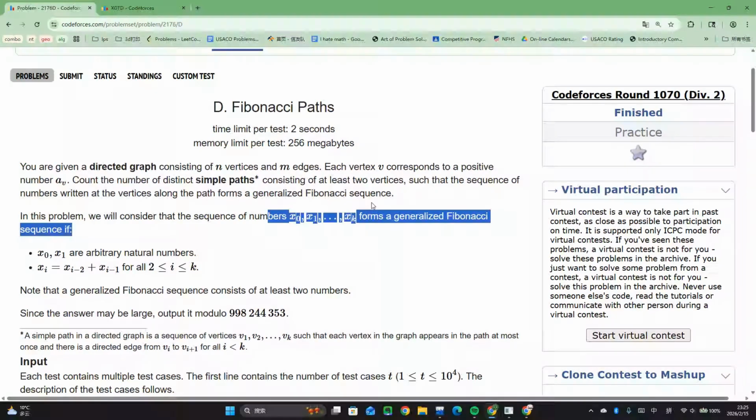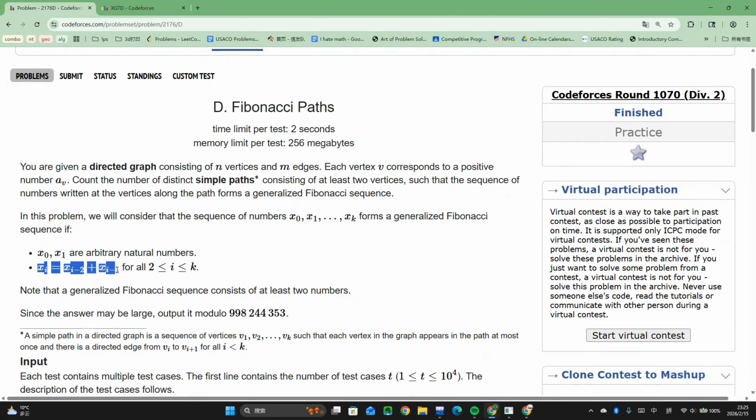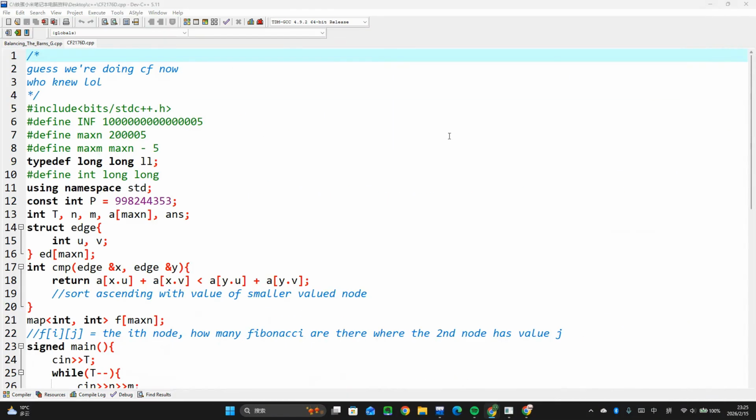That's my initial idea. But then, of course, I had to look at the solution, and the solution told me that we can actually just sort by the sum of the two nodes, because notice that the sum is the next element. Since the next element has to be greater than both of them, we can sort them by the size of the next element, which is the sum of the two nodes on this edge. And if we sort the edges like that, we can DP.